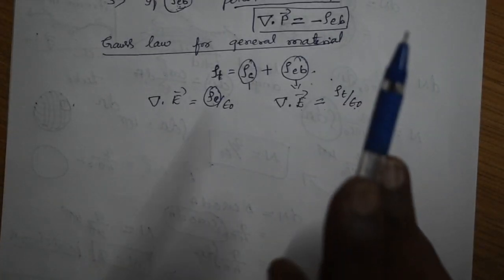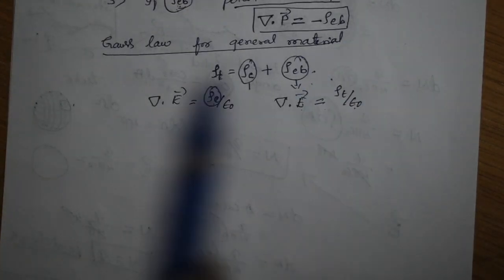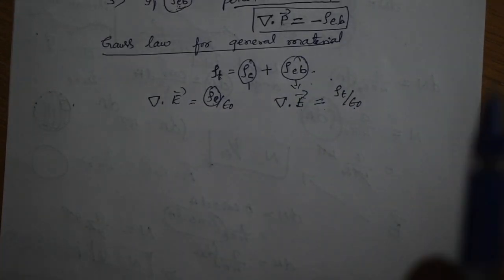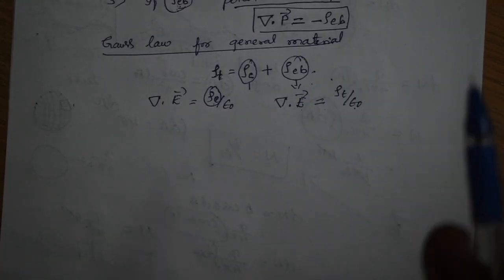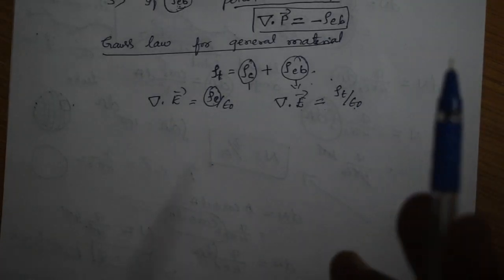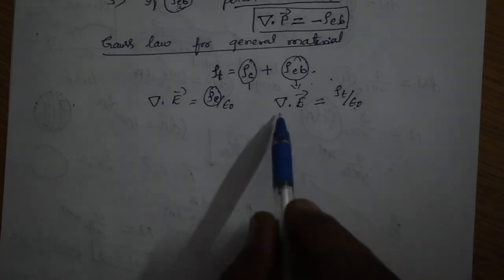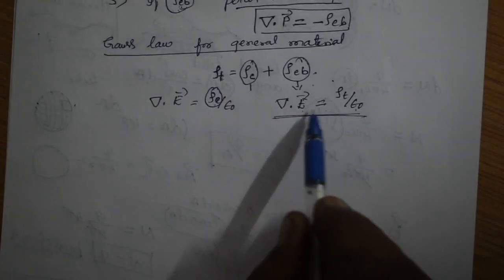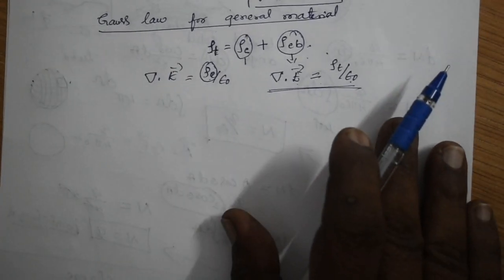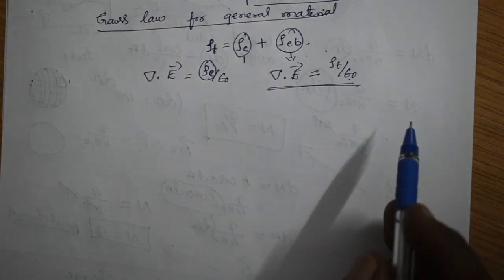Therefore instead of rho E there will be rho T, where rho T means rho E plus rho EB, with rho E the density of free charges and rho EB the density of bounded charges. That's why your Gauss law becomes del dot E is equal to rho T by epsilon naught.